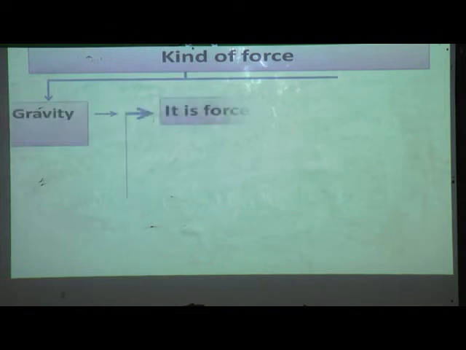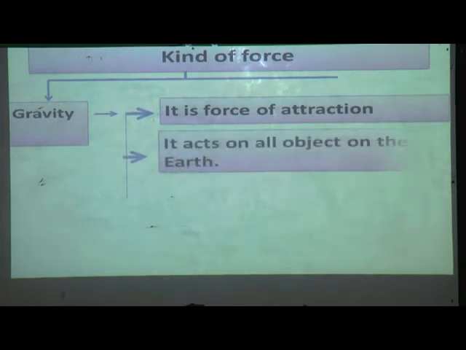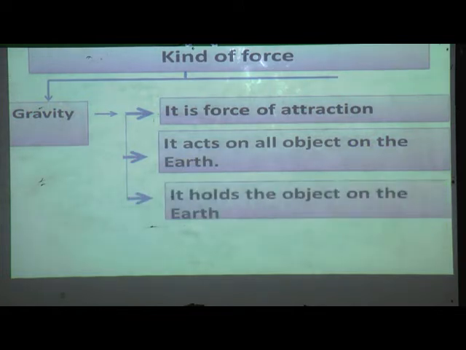Gravity. It is a force of attraction. It acts on all objects on the earth. It holds the objects on the earth. Because of gravity, the objects are held on the earth.